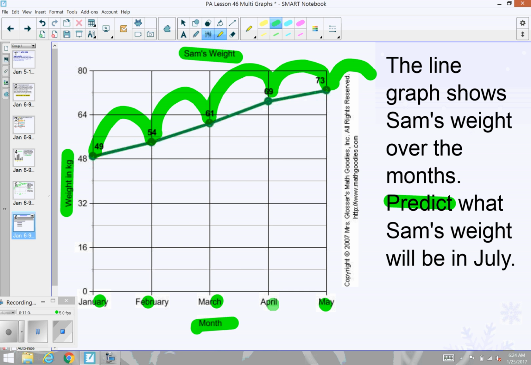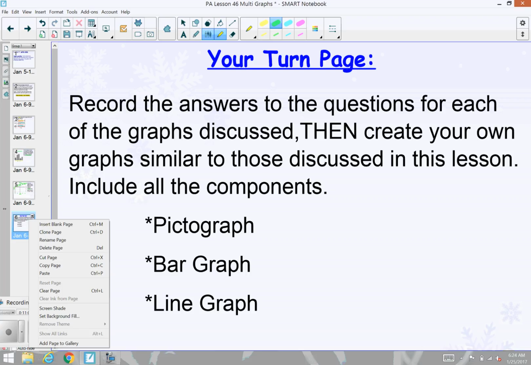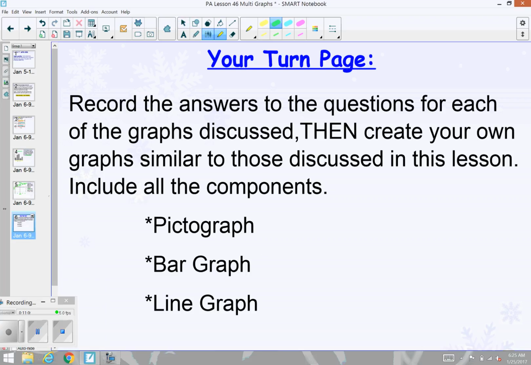Great. Okay, so tonight your homework is to record the answers that you had for all of the questions on the graphs that we discussed, and then I want you to create your own graphs that are similar to the ones discussed in the lesson today. We discussed a pictograph, a bar graph, and a line graph, and I would like you to make your own versions of the three of these. Don't simply copy the ones that you saw, make your own. You don't have to include any questions, but definitely include all of the components of those graphs. See you next time.